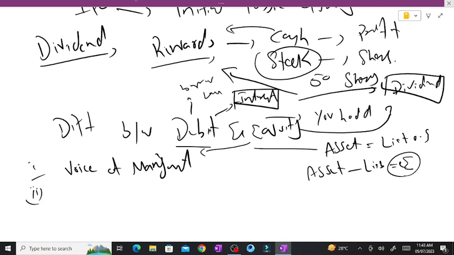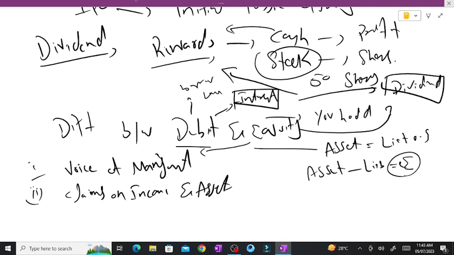Number two is claims on income and assets. What we were saying is that when you have a bond and you are in the position of debt, ultimately you receive interest and then your game is over.